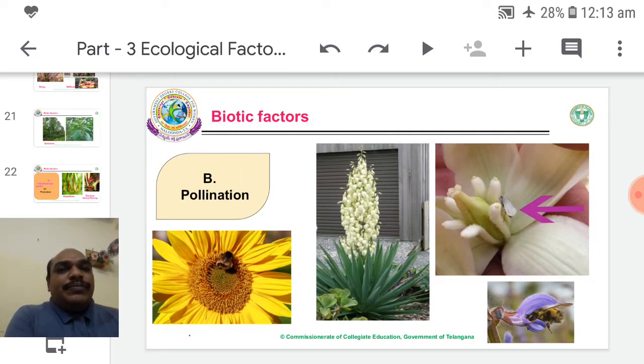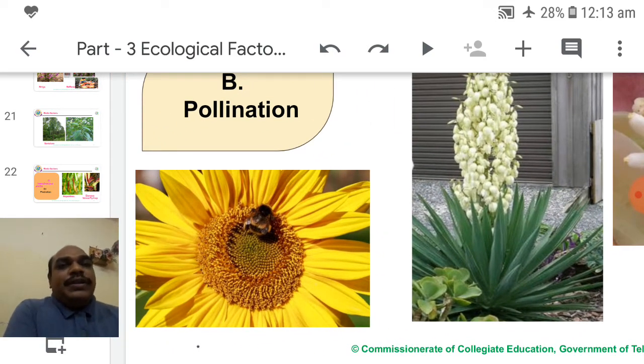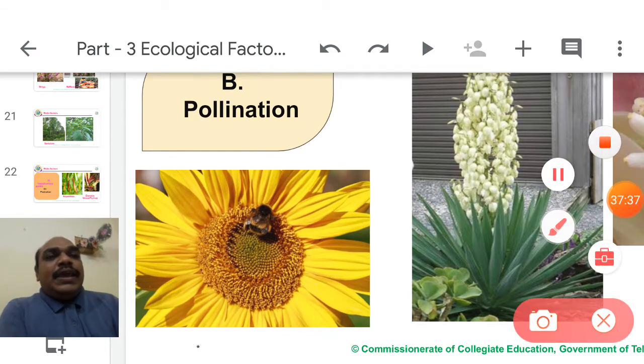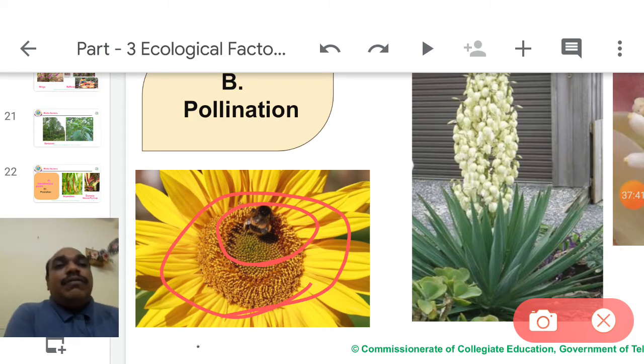So, pollination. Pollinators are usually insects, animals, birds, etc. They act as pollinators. For example, a bee. A single bee can pollinate an entire sunflower.